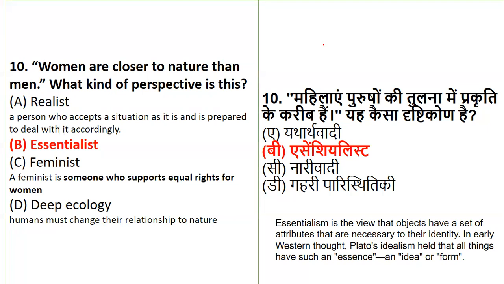In Western thought, Plato's idealism held that all things have such an essence, that is idea or form. So essentialist is the view that women are closer to nature as compared to men. Feminist is the one who supports equal rights for women. And deep ecology is that humans must change their relationship to nature, so you have to have a deep understanding or bonding towards nature.